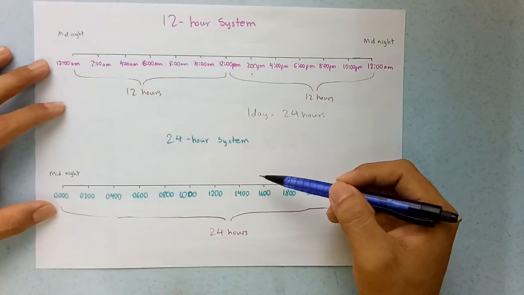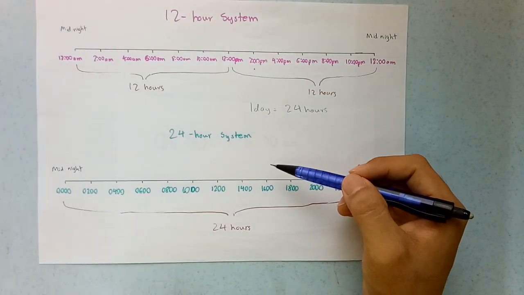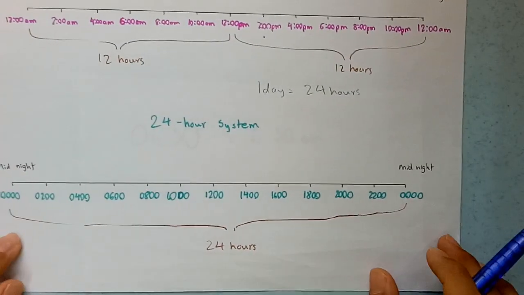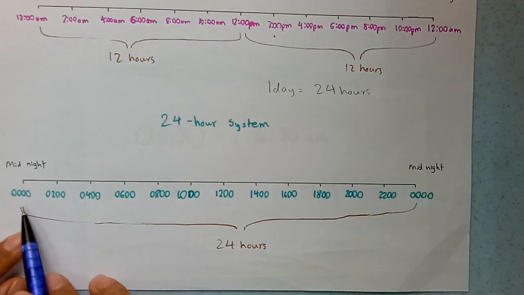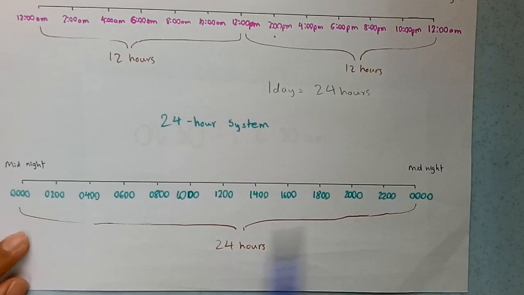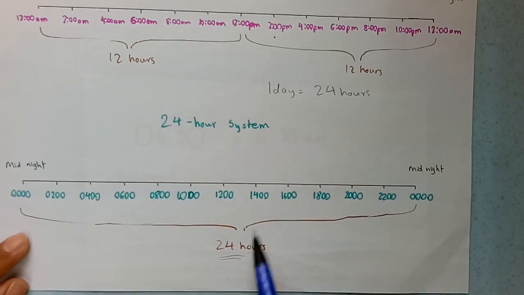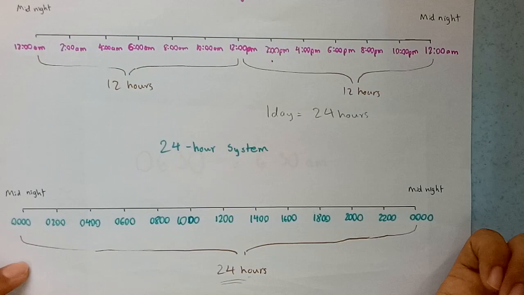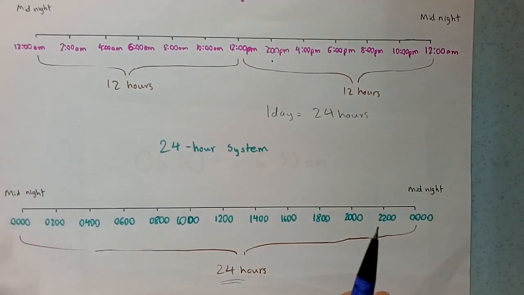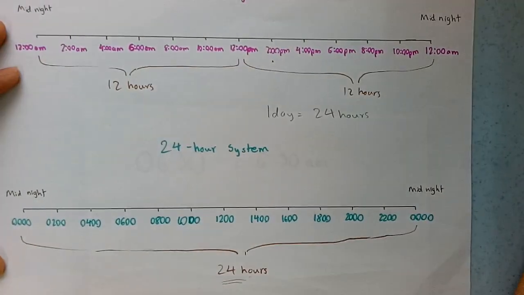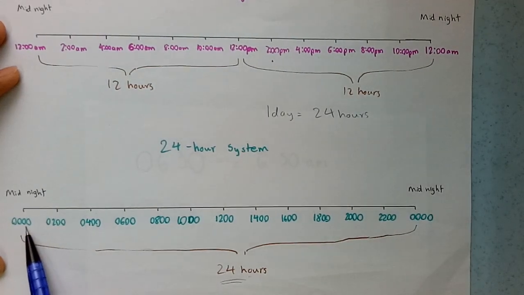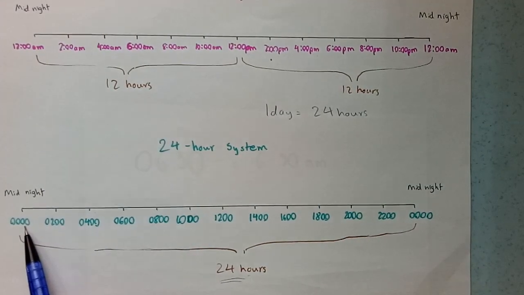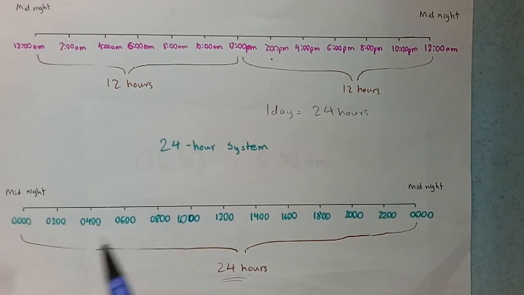But here in the 24-hour system, they are not like that. They are all together in the 24-hour system. Everything from here till the end is 24 hours. See, they do not break down into two parts. Here in the 12-hour system they break down into two parts, but in the 24-hour system they do not. They just start from 0 0, which is the start. When you want to record the time, it starts from 0 and then it increases.